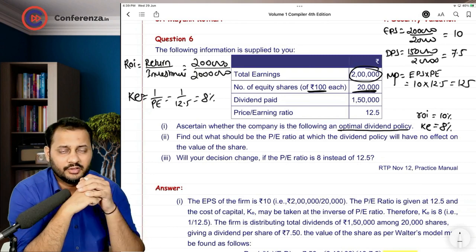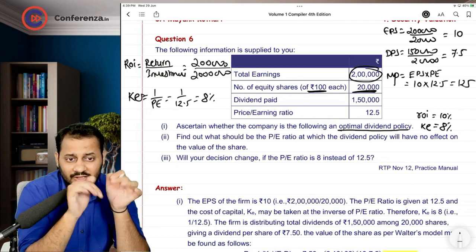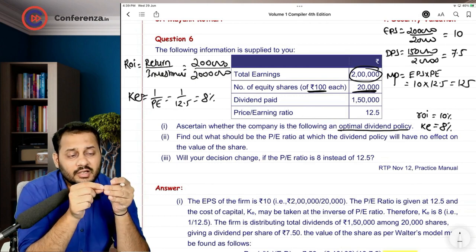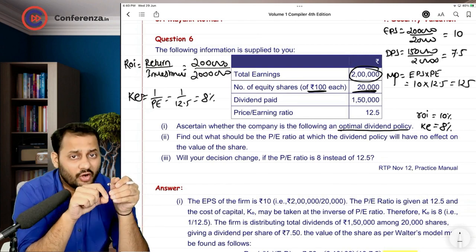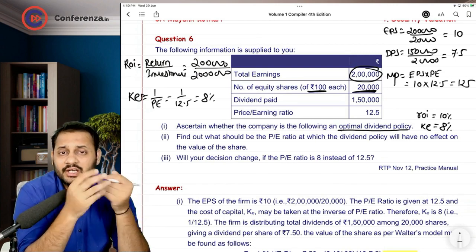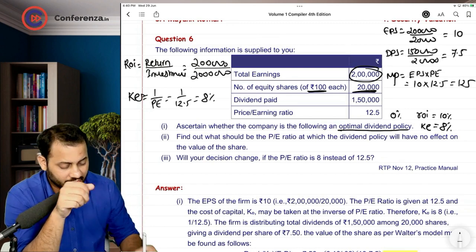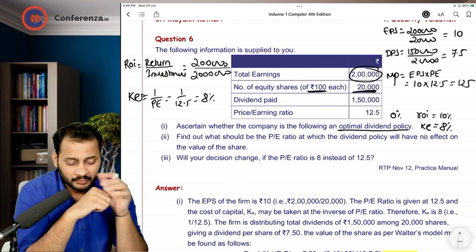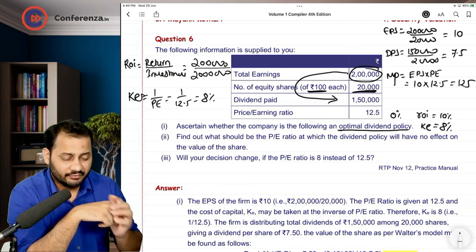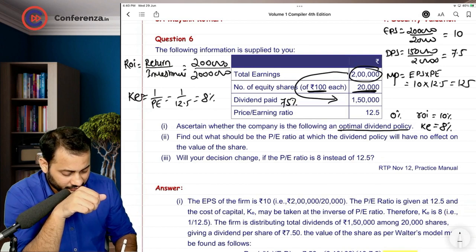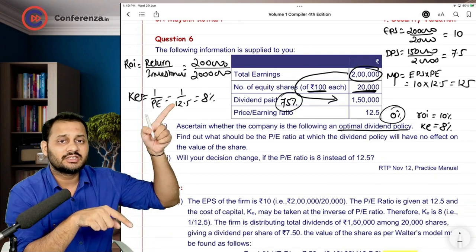Now you tell me, you can clearly see that the return on investment is higher than cost of equity. Means company is earning better than the investors. Investors would want the company to retain all the profits. Means the dividend payout ratio should be 0%, optimum dividend payout ratio. But you can clearly see, out of 2 lakhs, the company has paid 1,50,000 as dividend, which is 75%. Optimum was 0%, actual is 75.